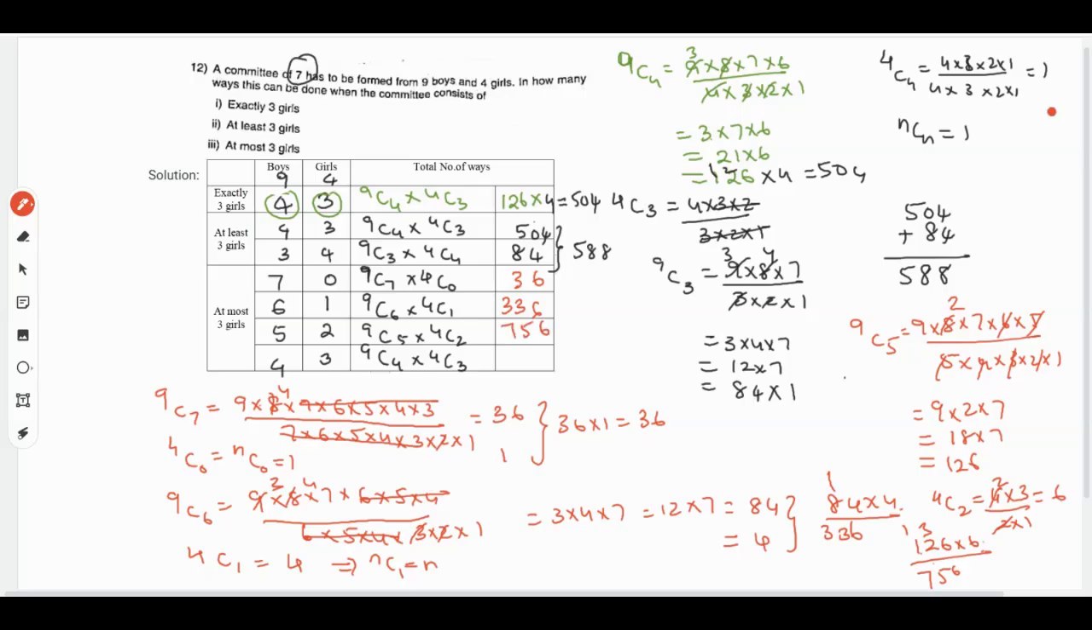Then the last one, 9C4, we have already found. For this the answer is 504. So we need to add all these answers. If you add all the answers we get, that is 756 plus 504 plus 336 plus 36.